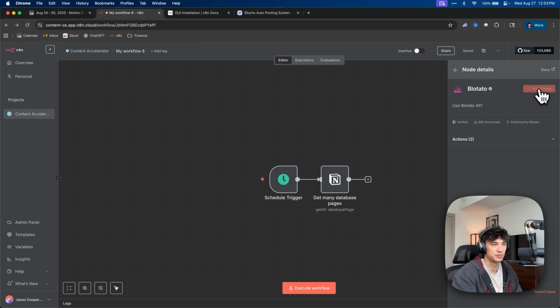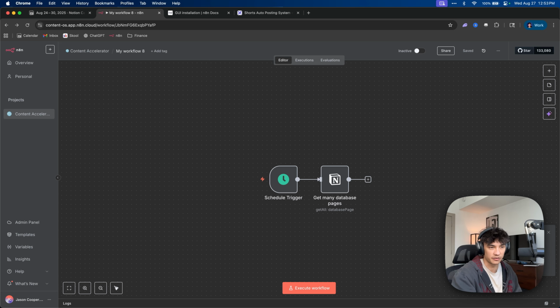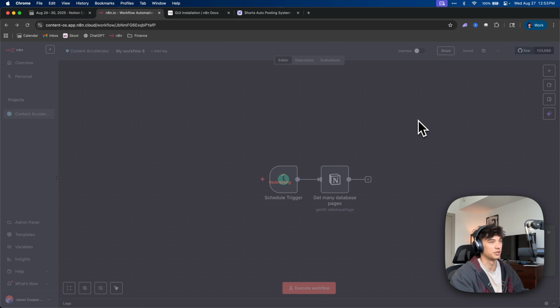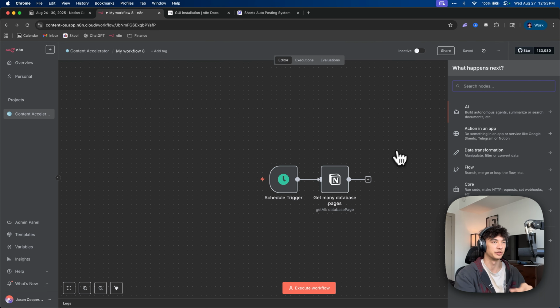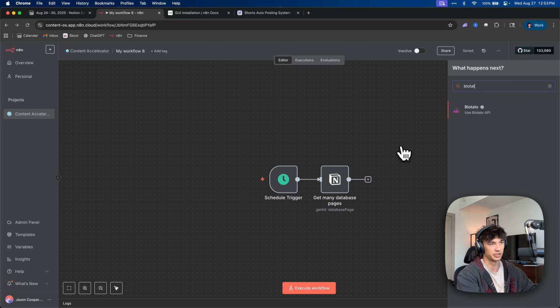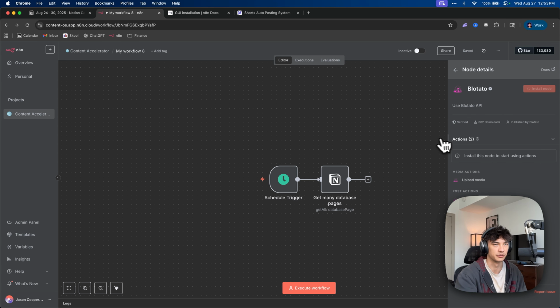Okay, we can click this button. It says install node. Error. Fail. What if I just refresh the page? See, this is the type of thing that you run into when you're building stuff live. It's good for me to get this on camera so we can show you what to do. Install node. Okay, boom. There we go.